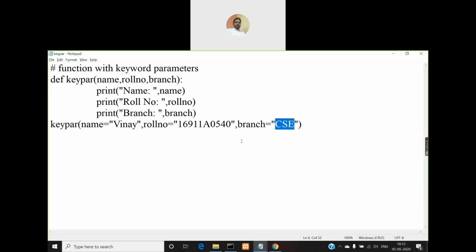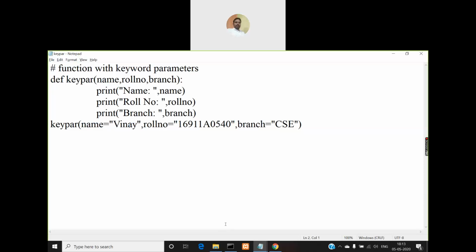So when you want to make a call to these functions, you need to make a call in this way. You have to mention both the keyword as well as its value. How to mention that keyword and values? By using the keyword name followed by an assignment operator, and then the value within double quotes.